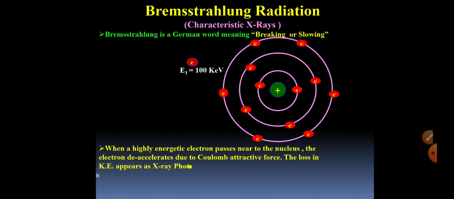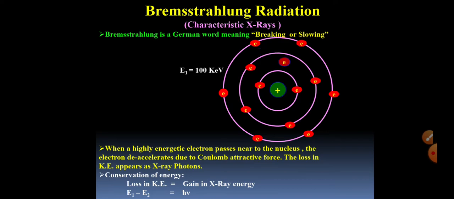When a highly energetic electron, I am again repeating, when a highly energetic electron which is negatively charged passes near the nucleus which is positively charged, the electron decelerates. It decelerates due to Coulomb attraction, and due to this deceleration, the loss in kinetic energy appears as X-ray